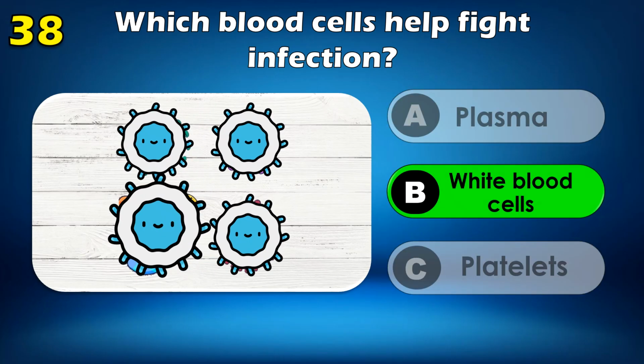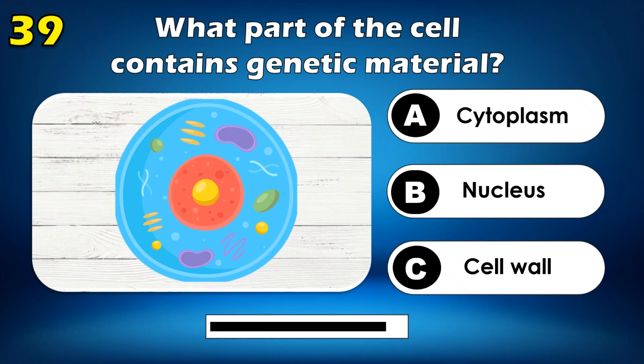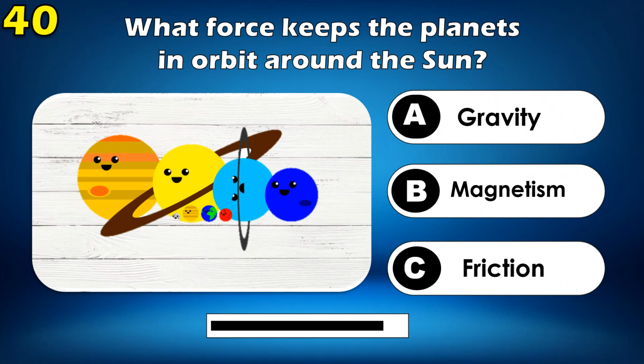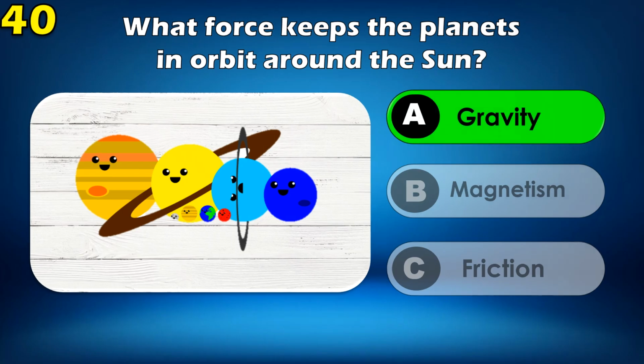White blood cells. What part of the cell contains genetic material? Nucleus. What force keeps the planets in orbit around the Sun? Gravity.